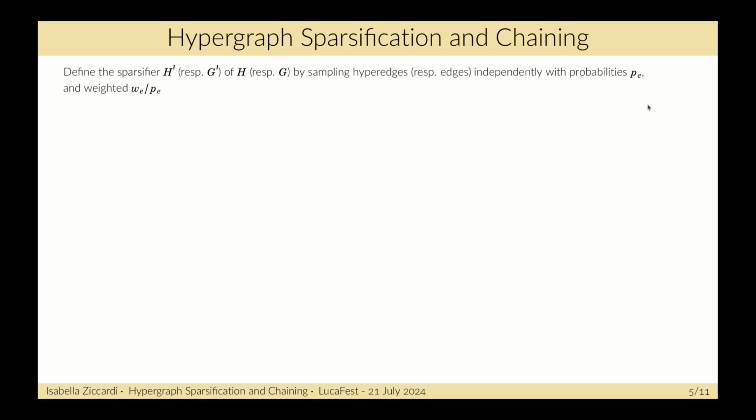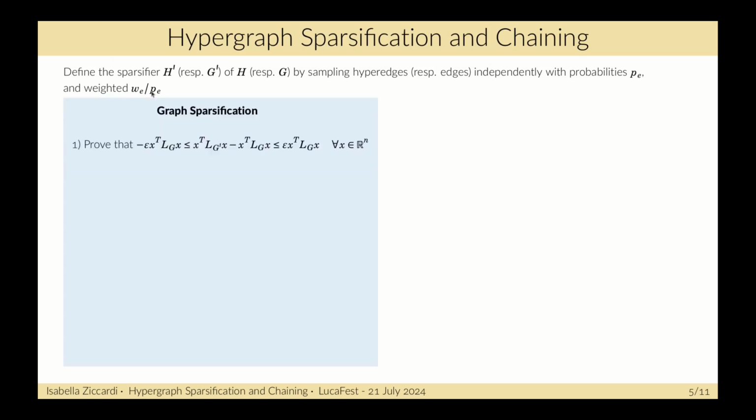As in the graph case, we can define the sparsifier H prime of H by sampling hyperedges independently with probabilities P and weighted with weight WE over P. In graph sparsification, we do the same thing, and then we have to prove that the quadratic form of G prime is approximated by the quadratic form of G. So we have to prove this inequality for every x in Rn.